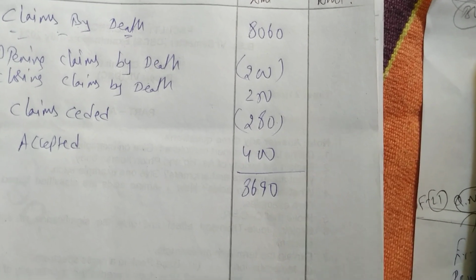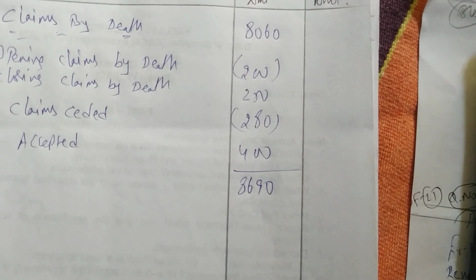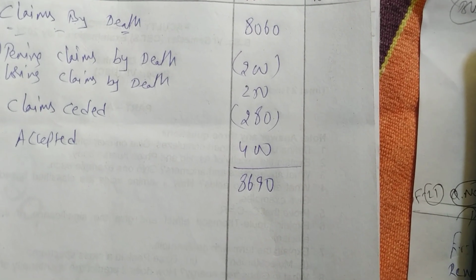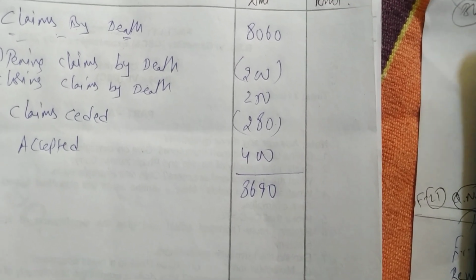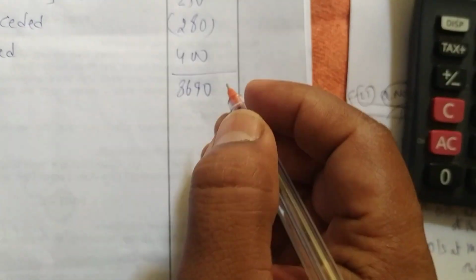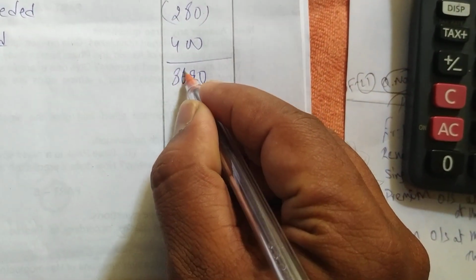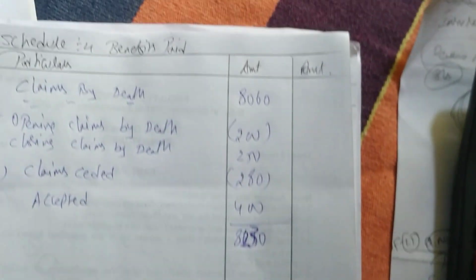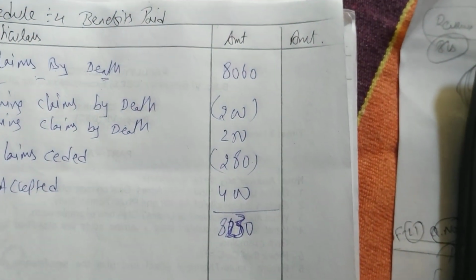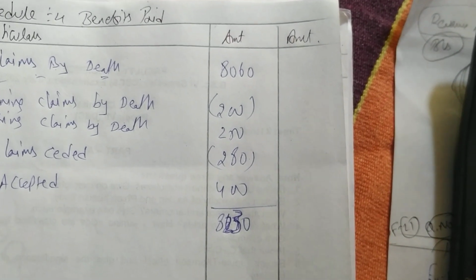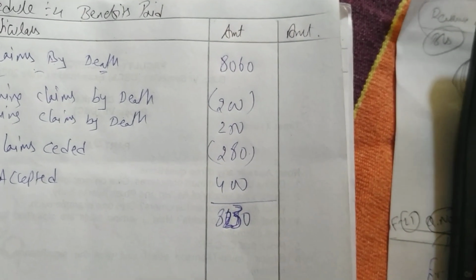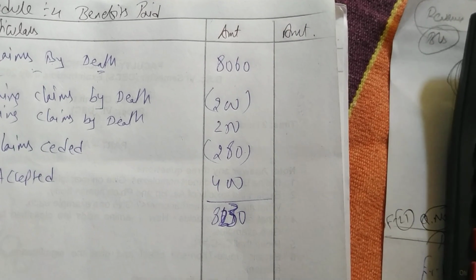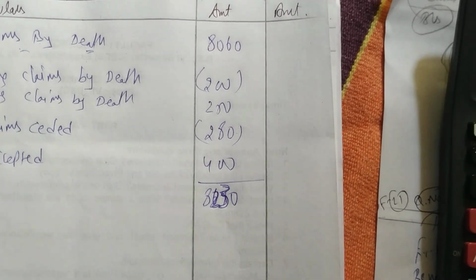What total are we getting? 8230. Yes, we are getting a total of 8230.